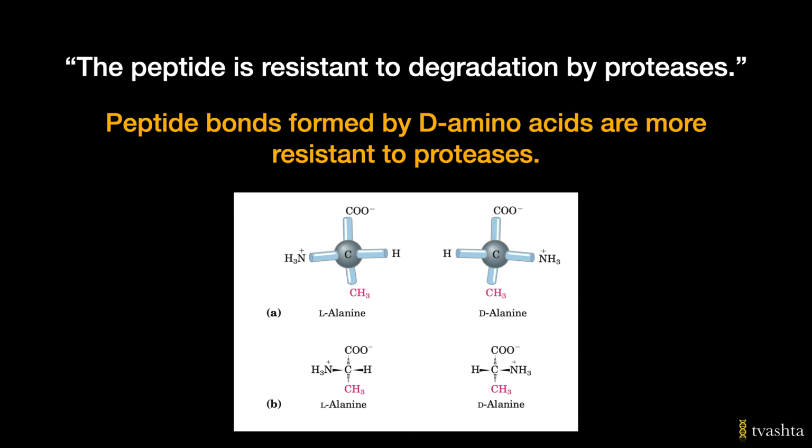As I said earlier, in higher organisms, almost all the proteins are made up of L amino acids. So, the enzymes are also specific for L amino acids only. And therefore, most of the naturally occurring proteases cannot hydrolyze peptide bonds formed by D amino acids.